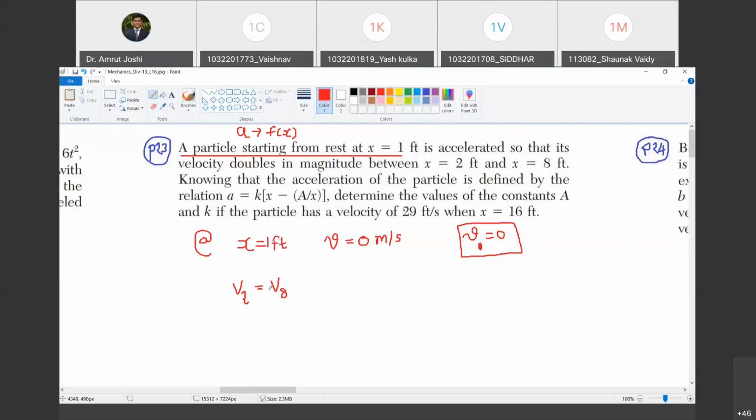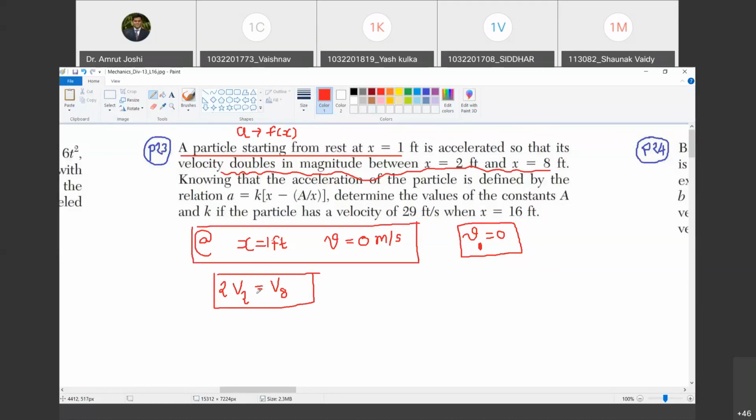So what is the relationship between velocity at x equal to 2 feet and velocity at x equal to 8 feet? Twice. That's what is given. Are you with me? Yes, sir. So this second statement I have translated into this form. Happy? Yes, sir. This is the first statement. This is the second statement.